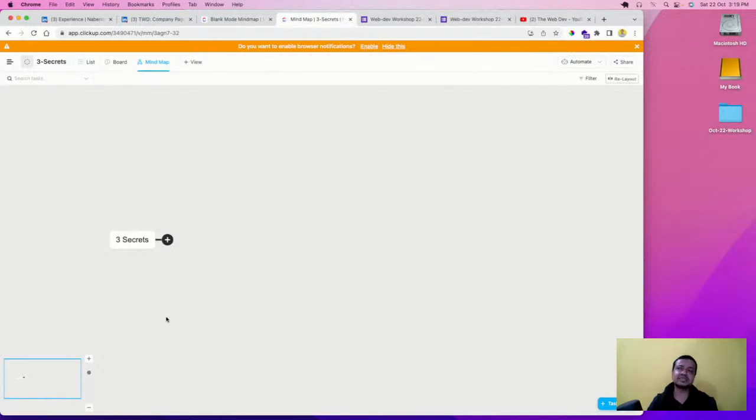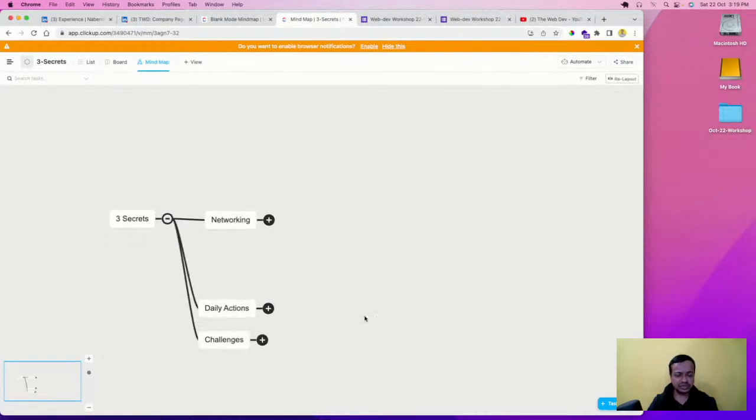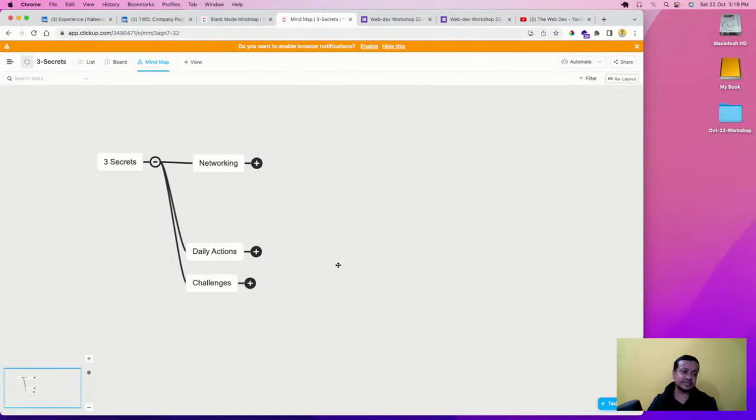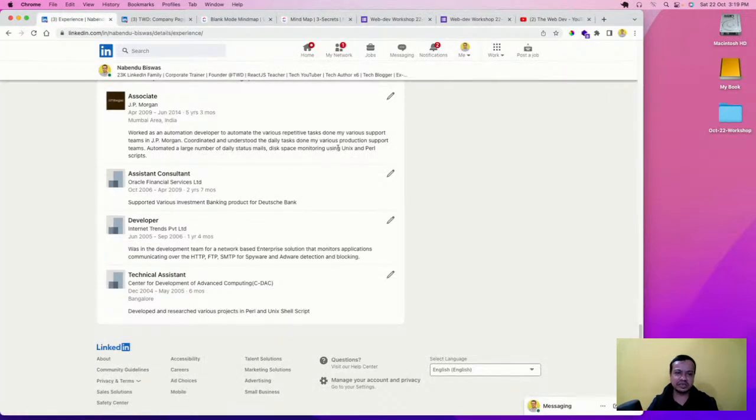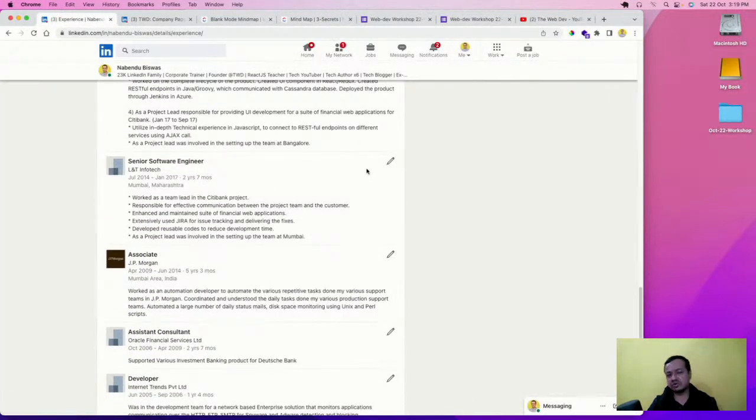So there are 3 secrets to become a web app developer, especially if you're from a non-IT background. If you have a gap, you're a mechanical engineer or anything else, it doesn't matter. Only hard work matters. So the 3 secrets are, first, networking. You should do networking. Because of networking I am here. All these things I'm before you because of networking.